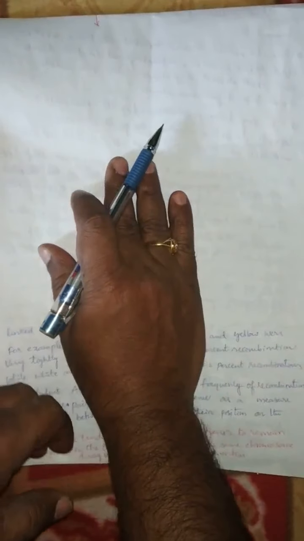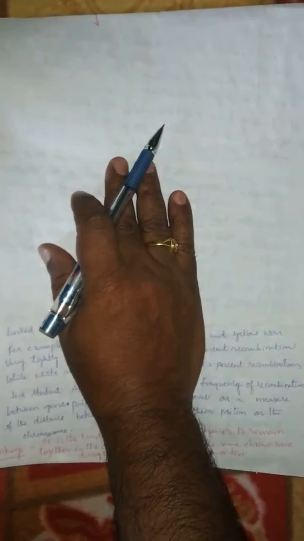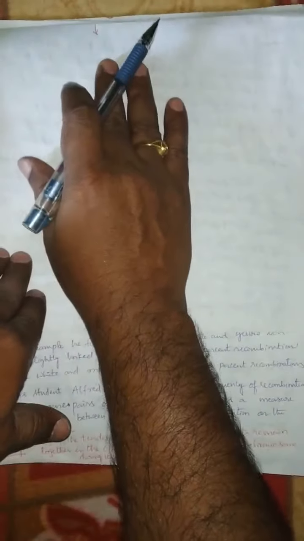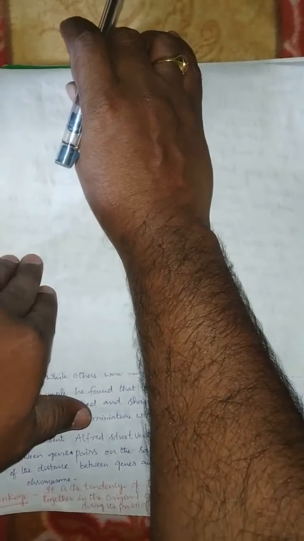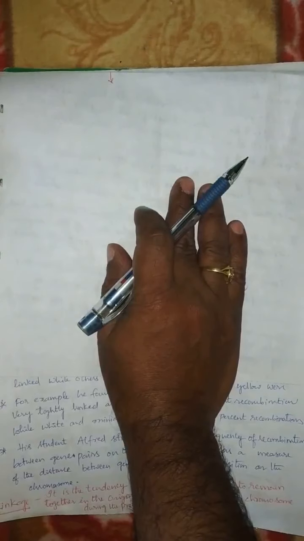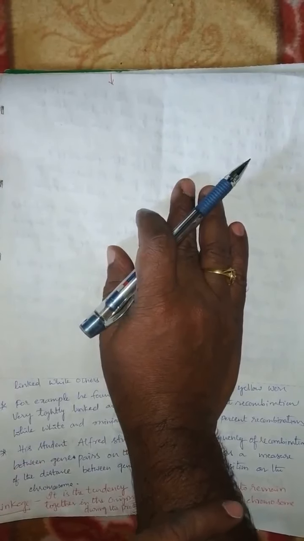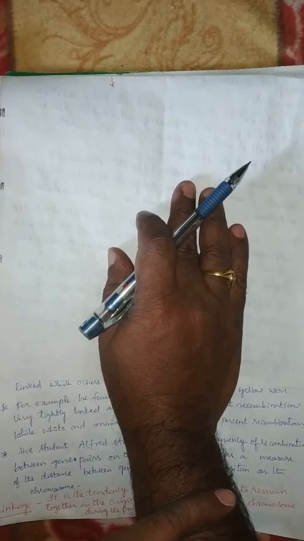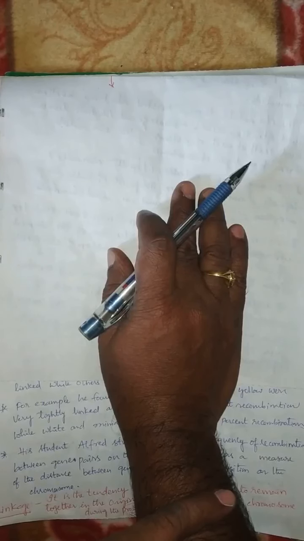Students, today our topic is linkage, crossing over and recombination. Before going to that, just recall the chromosomal theory of inheritance. According to the chromosomal theory of inheritance, genes or chromosomes occur in pairs. Already we discussed the similarities between the behavior of the genes and chromosomes. They occur in pairs, separate during gamete production, and only one of each pair is present in the gamete.